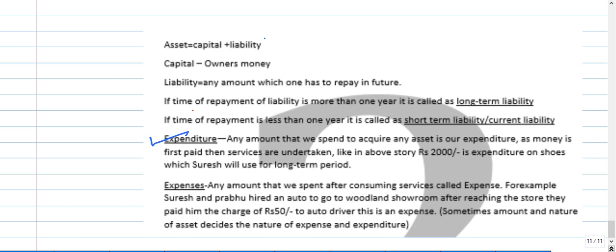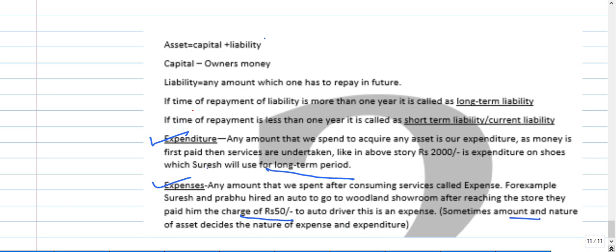Money is first paid, then the services are taken. It is for a long term period, or we are spending money to acquire one asset. Then what are expenses? This is for a short period of time. Prabhu and Suresh took an auto rickshaw and spent rupees 50 for that. That is called expenses. It is for a short period of time, and it will depend upon the nature of the asset. After a little bigger concept, we will discuss that afterwards.